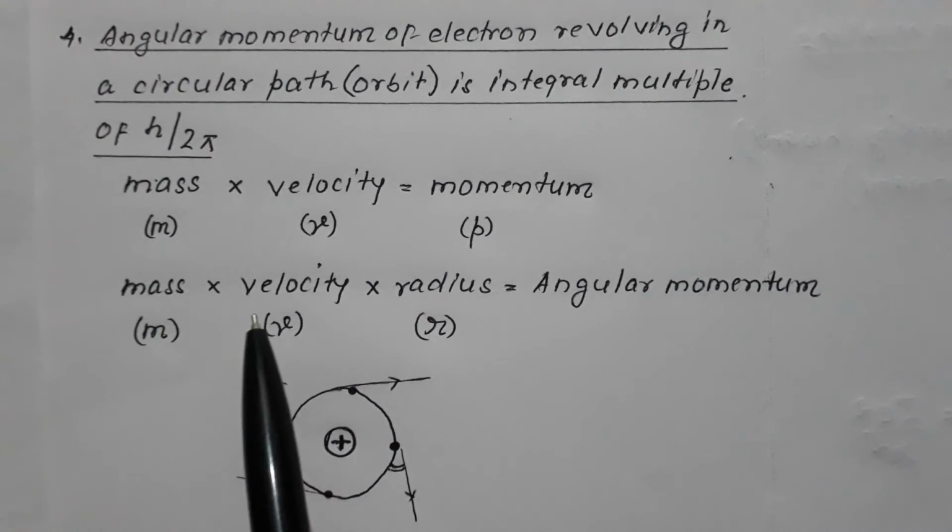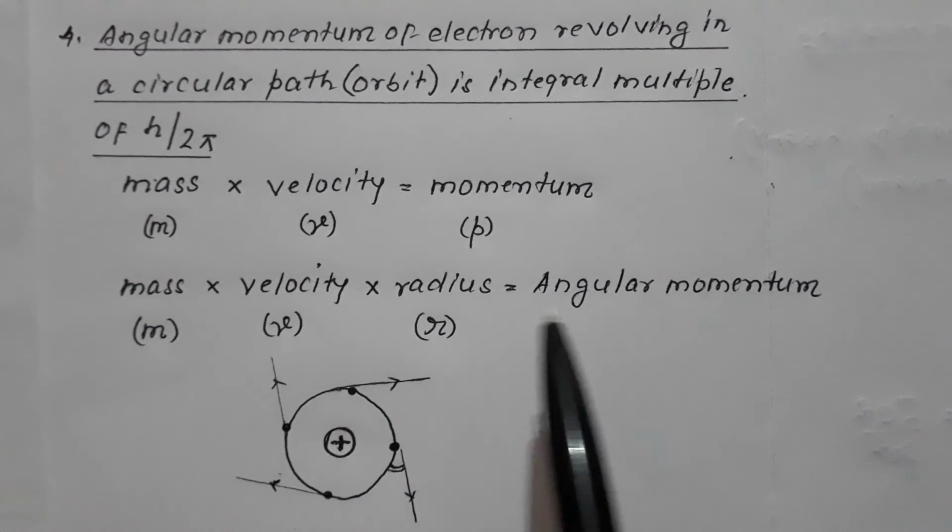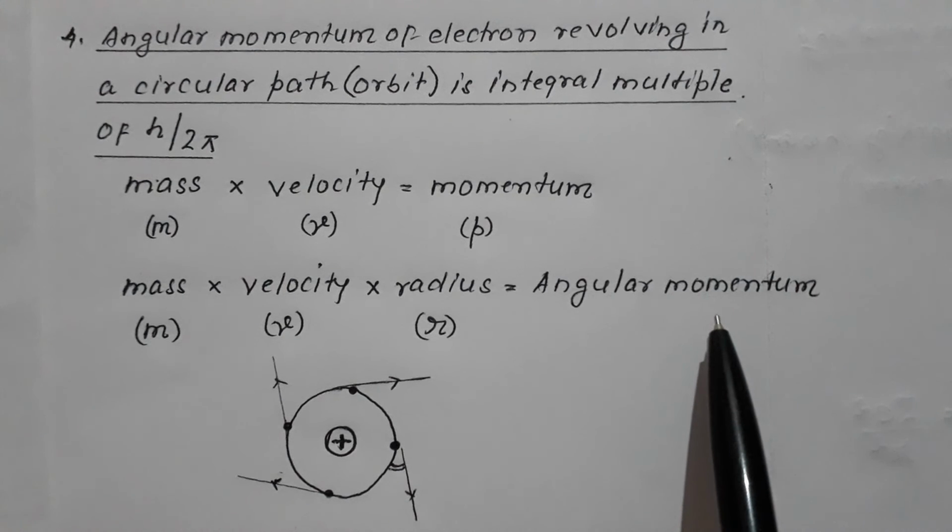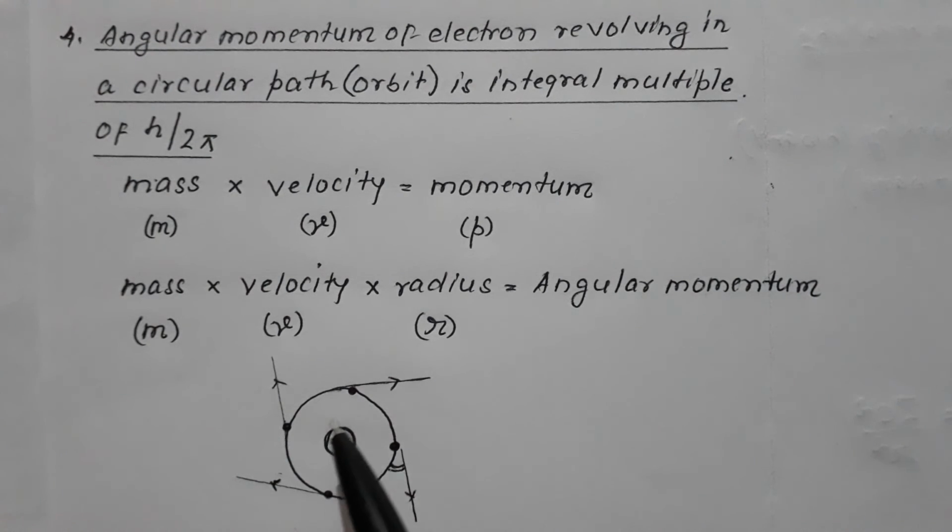So m into v into r is termed as angular momentum. So we say the angular momentum of the electron which is revolving in the orbit is an integral multiple of h upon 2 pi.